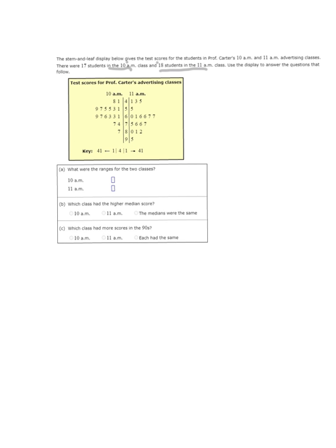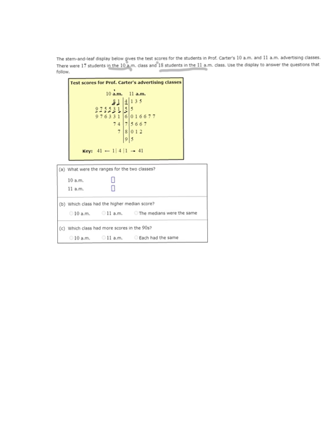Okay, so it says, what is the range of the two classes? All right, so here we go, 10 a.m. right here. These give the test scores. So in this 10 o'clock class, this 4 represents a 40, and that means somebody made a 41. Somebody made a 48, somebody made a 51, a 53, a 55, a 55, a 57, a 59, like that.